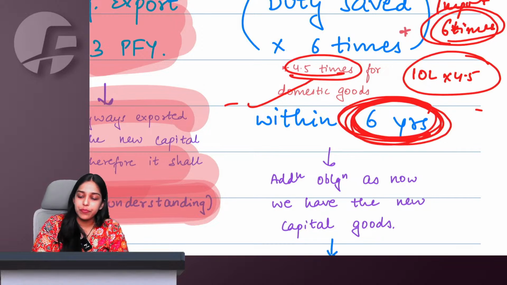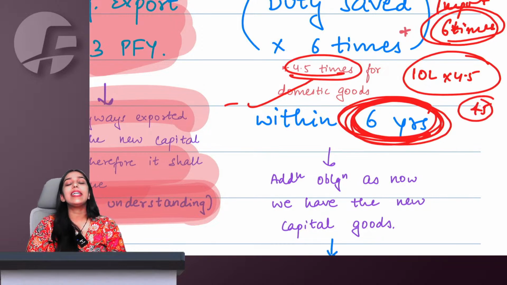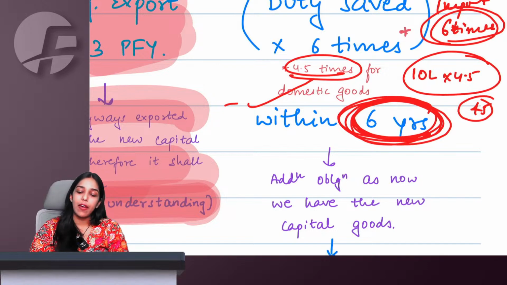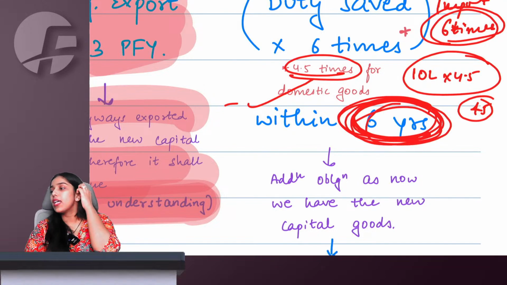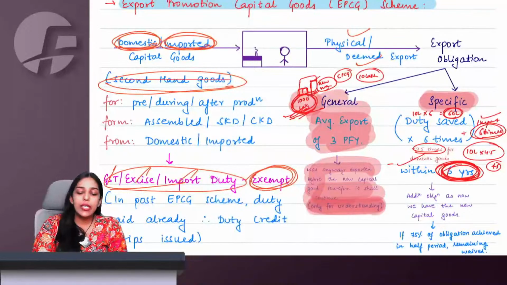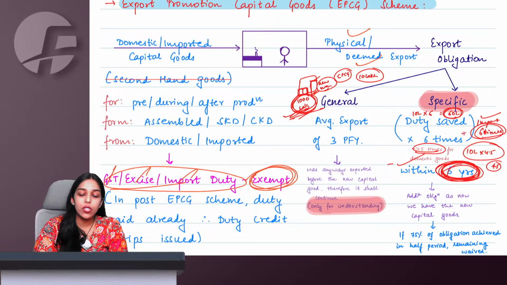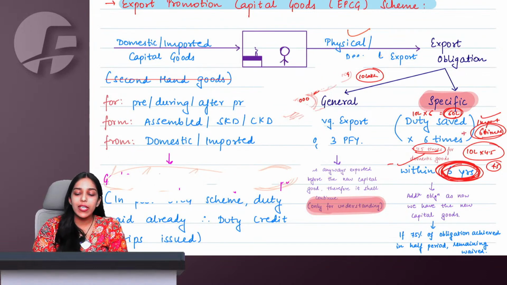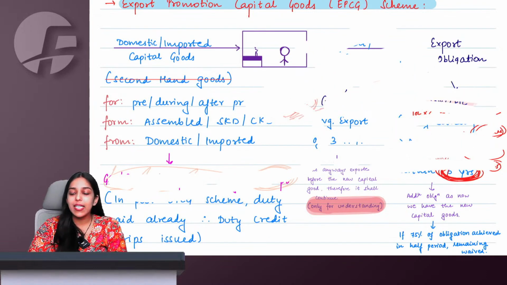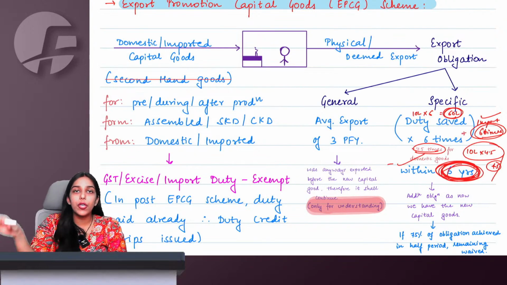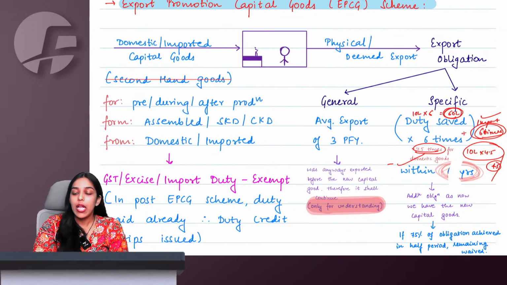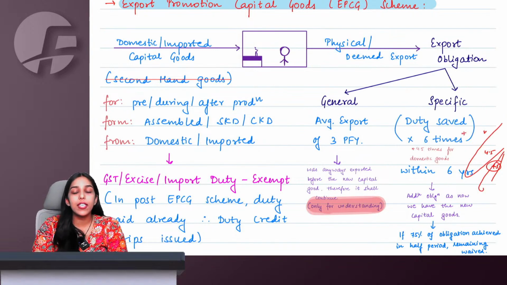4.5 into 10, 45. At least 45 lakh worth of export I will have to do within the next 6 years. Makes sense to everyone? Under EPCG, we are saying you can save your duties or taxes internationally also, you can save it domestically also. If you are saving import duties, then at least 6 times the duty that you have saved, you will have to make export. If you are saving GST, excise and domestic duties, then 4.5 times of whatever taxes or duties you have saved, you will have to make an export obligation within 6 years.